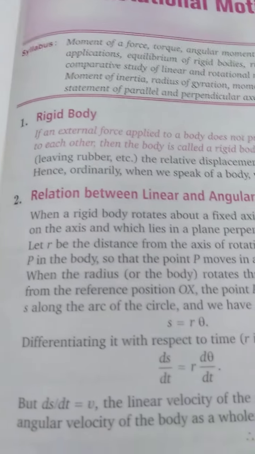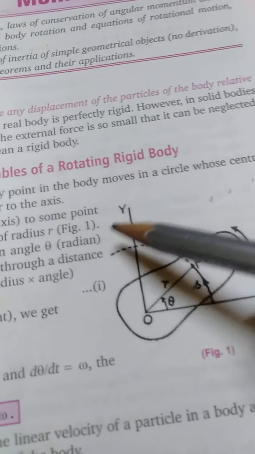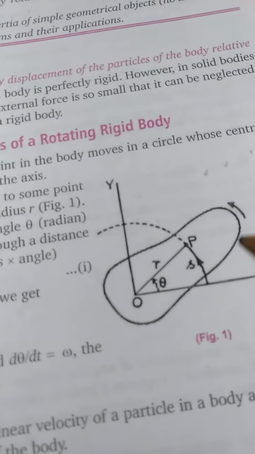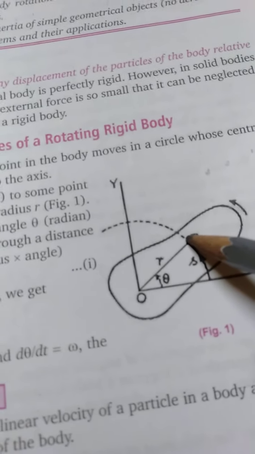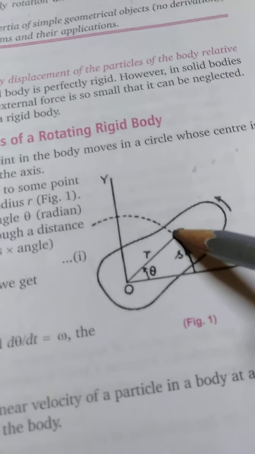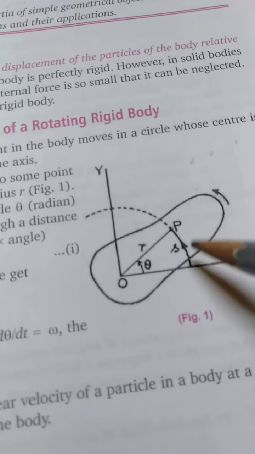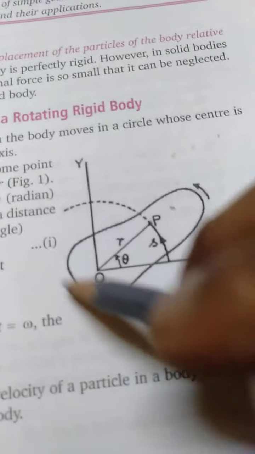Now here we are seeing how a body rotates. Suppose this is a body and it is rotating, and this is a particle on the body. Then this particle will move in a circle.